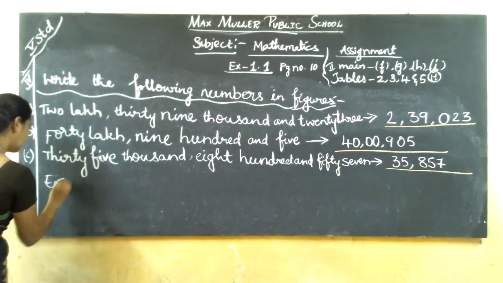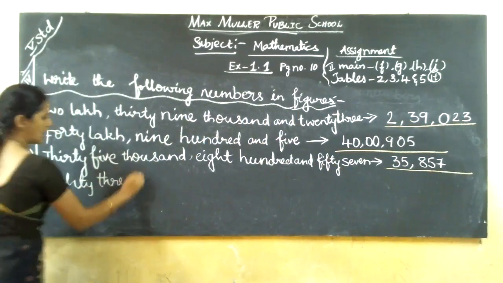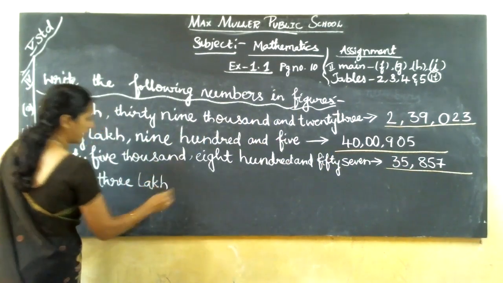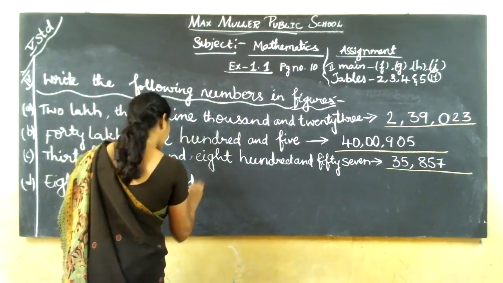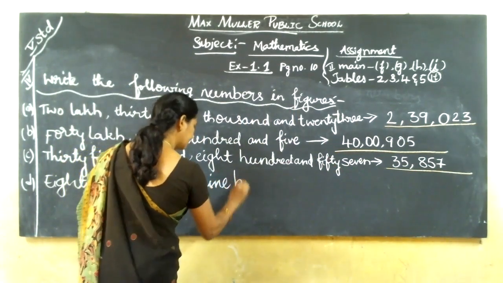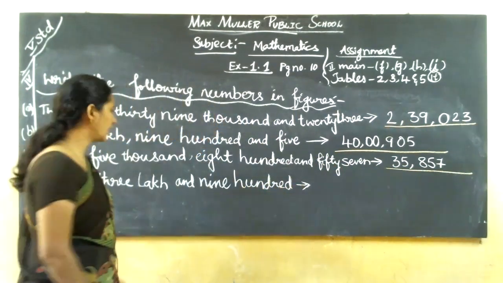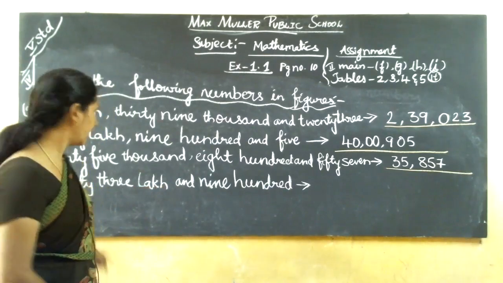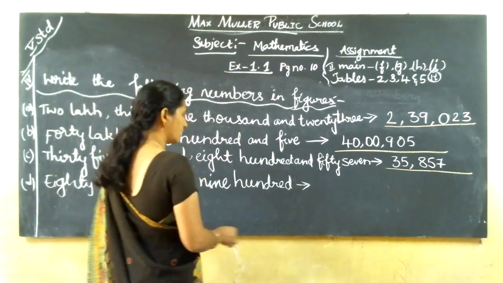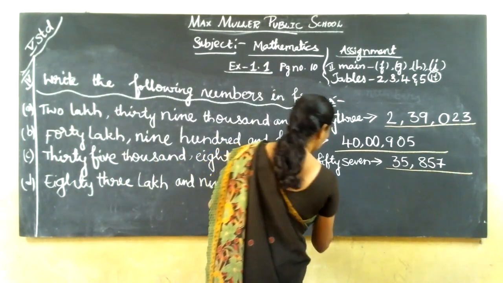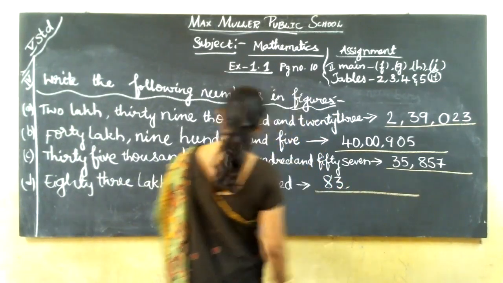83 lakh and 900. Okay. What is 83,900,000? So, we'll go for the number. 83 lakh and 900.